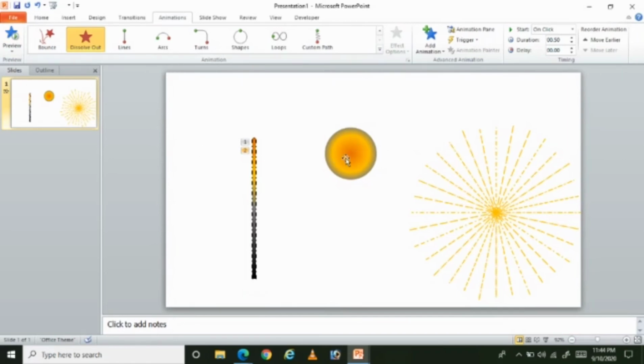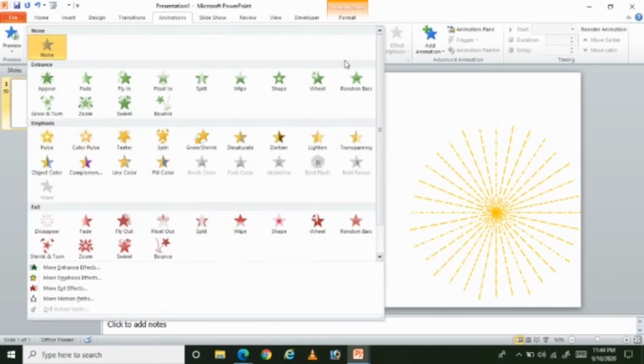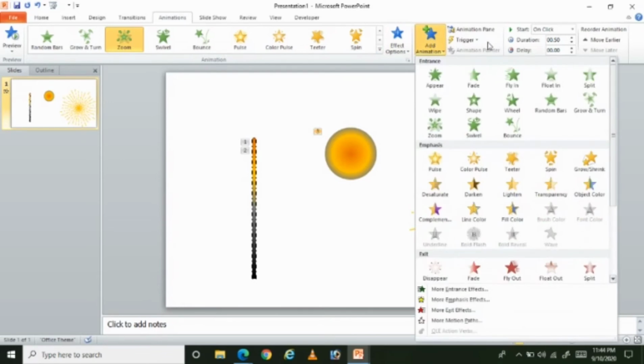The next one is the circle. Click on this one and again the animation pane. For this one I'm going to give an effect of zoom in. This one is zoom. And now I want to add another animation, that is emphasis, which is nothing but grow and shrink.